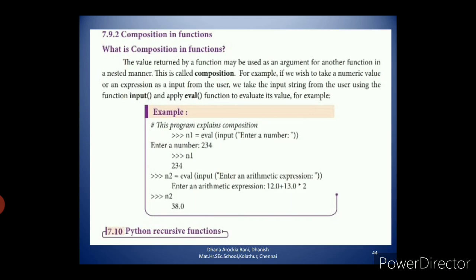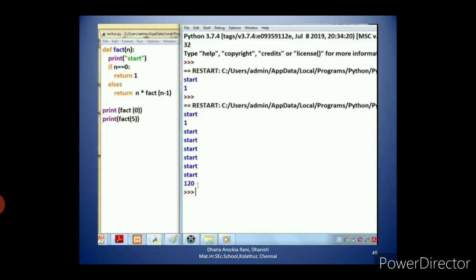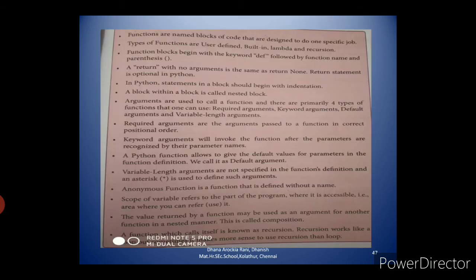Then points to remember, page number 109. Functions are named blocks of code that are designed to do one specific job. The types of functions are user defined, built-in, lambda and recursion. Function blocks begin with the keyword def, followed by a function name and parentheses. A return with no arguments is the same as return None. The return statement is optional in Python.